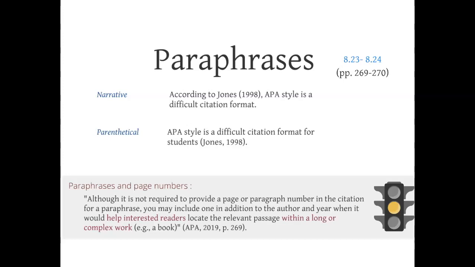So for a paraphrase, all I need is the author or authors and the date. So if this was 3 or more authors, I would do Jones et al. 1998, but since this is only one author, all I need to include is Jones 1998. And if I did the parenthetical, all I need to do is include the author or authors and the date at the very end of the parenthetical. Again, there is no need to put a page number on a paraphrase.